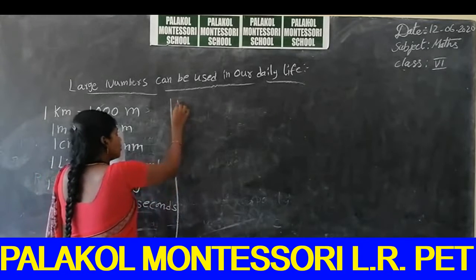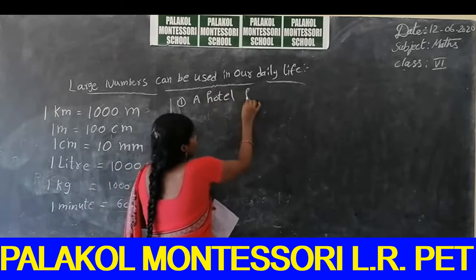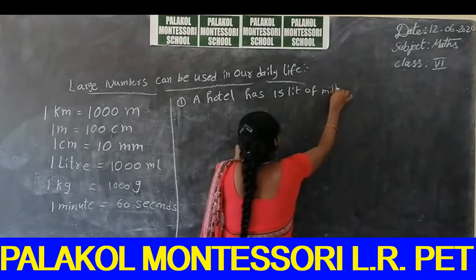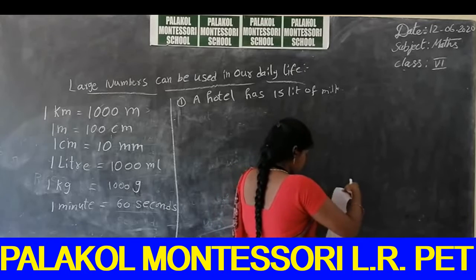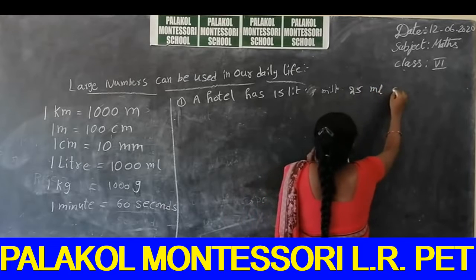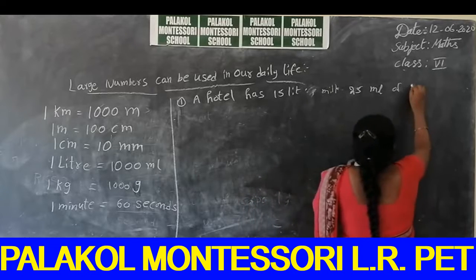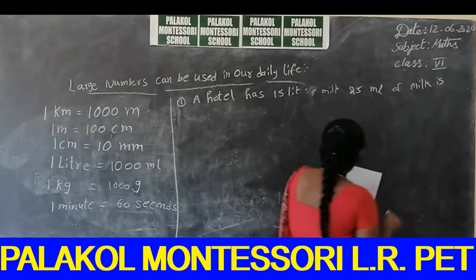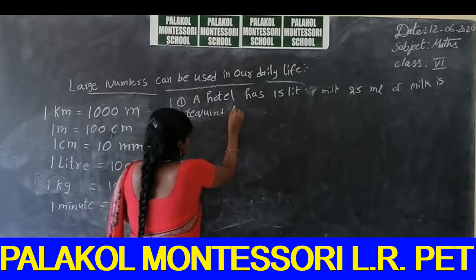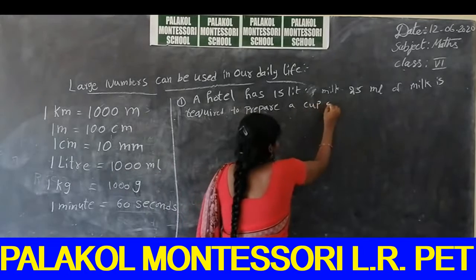First one: a hotel has 15 liters of milk. 25 milliliters of milk is required to prepare a cup of tea.